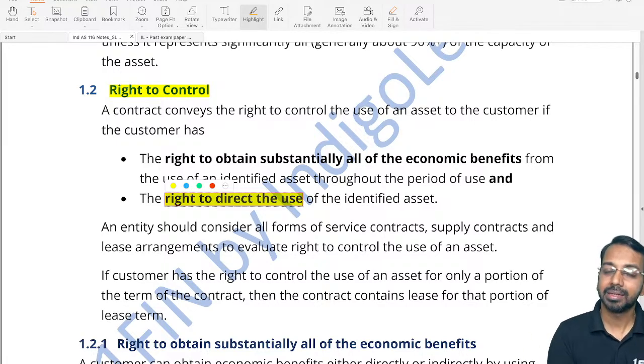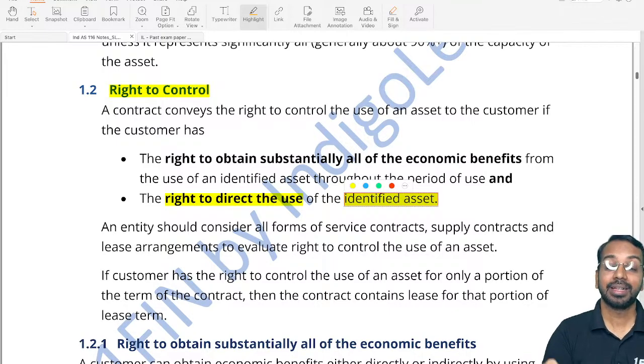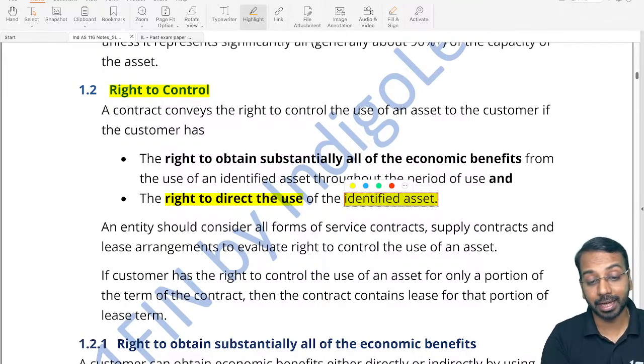In that case, the lessor, will he be happy? He will not be happy. He'll come back and he'll stop me. So I can use the asset within the terms and conditions of the contract. That is what is called right to direct the use of what? Of the identified asset. So first thing, identify the asset. Second thing, the customer has the right to direct the use. That is the second aspect.